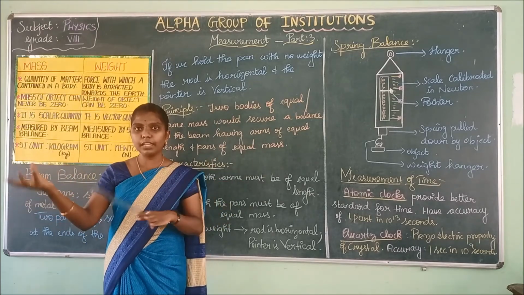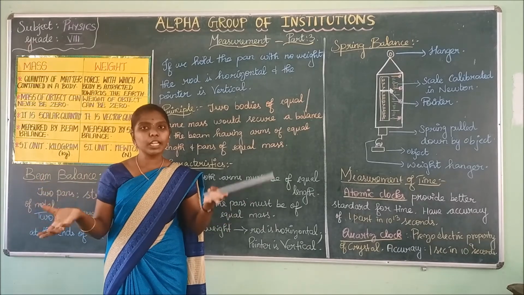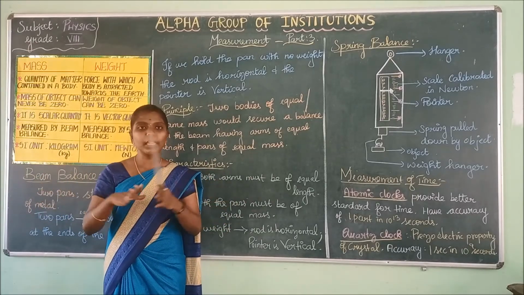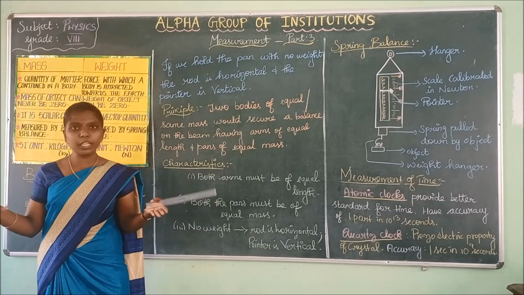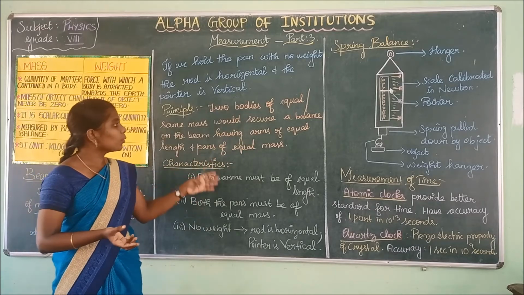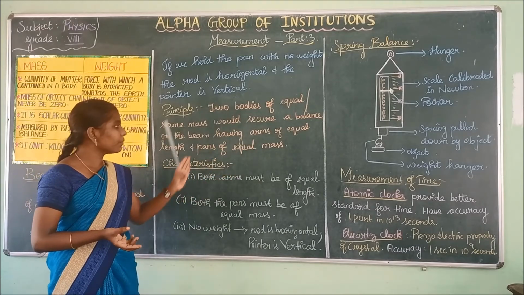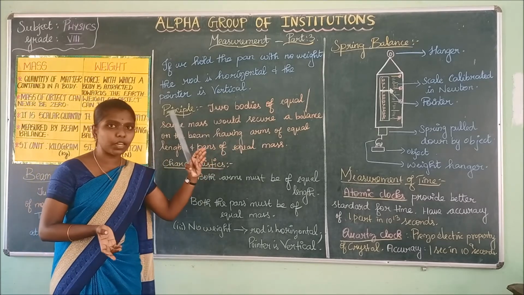The weight they are adding and the quantity that you are adding must be of equal weight. Then only will they be equal. Yes, two bodies of equal or same mass would secure a balance on the beam having arms of equal length and pans of equal mass.